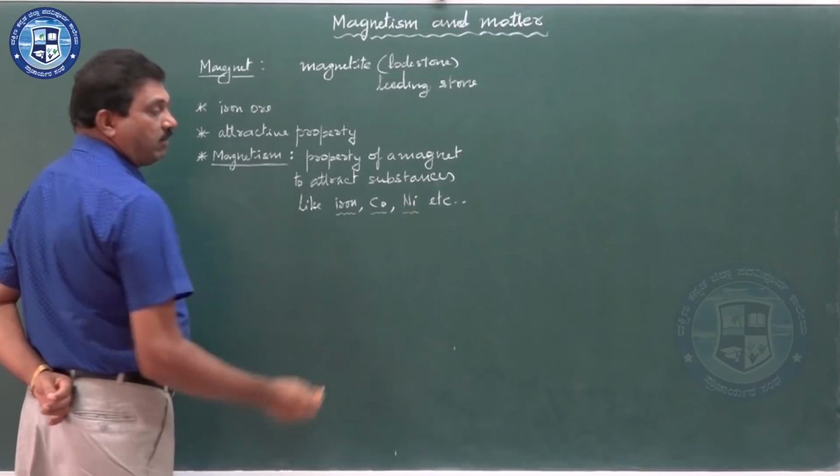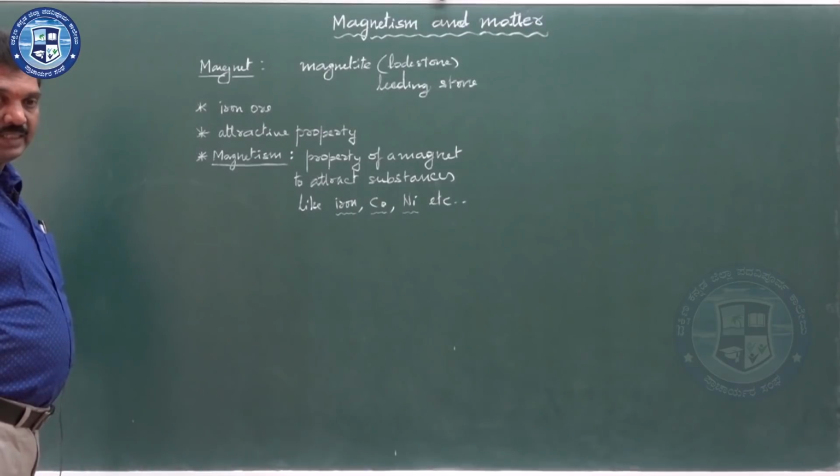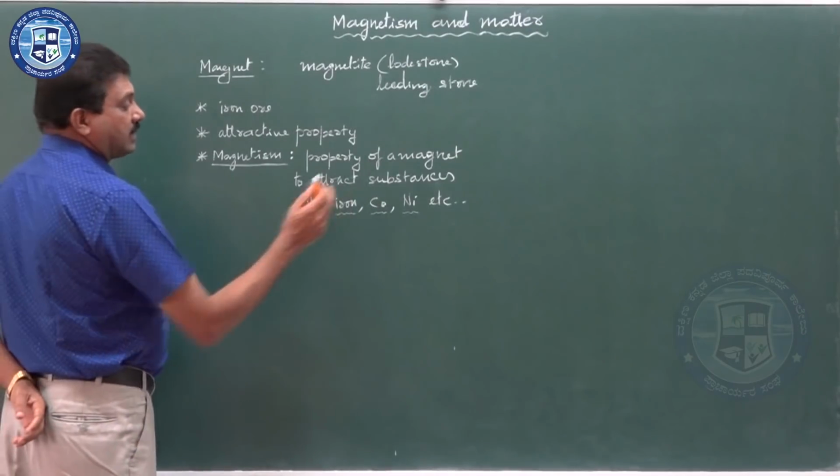So, iron, cobalt, nickel, etc. are called magnetic substances.